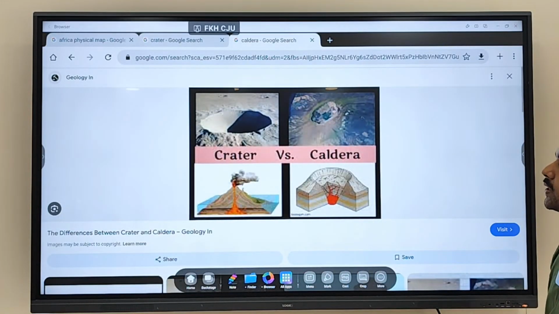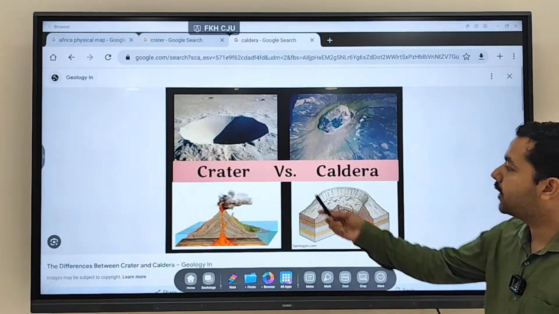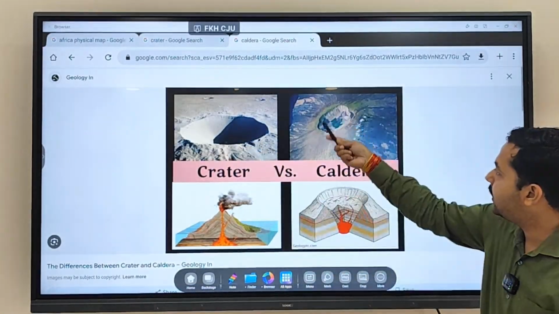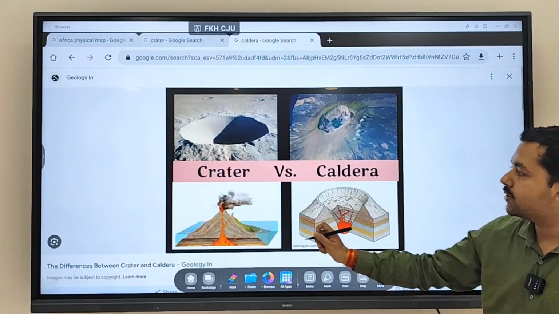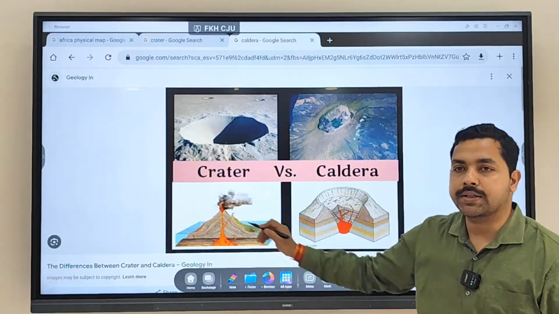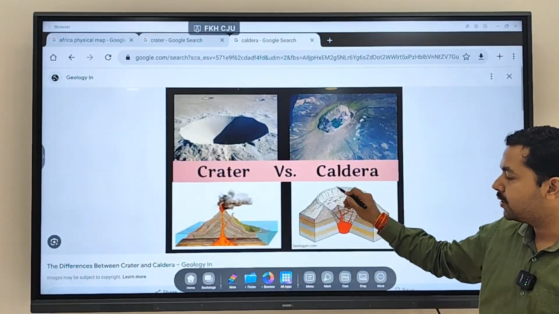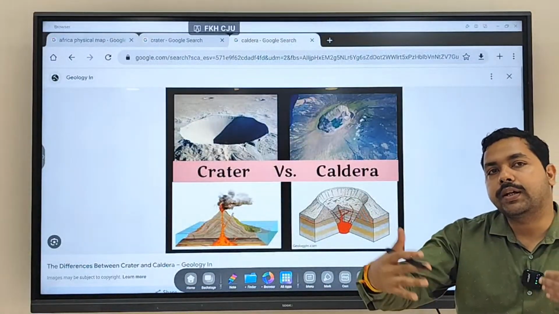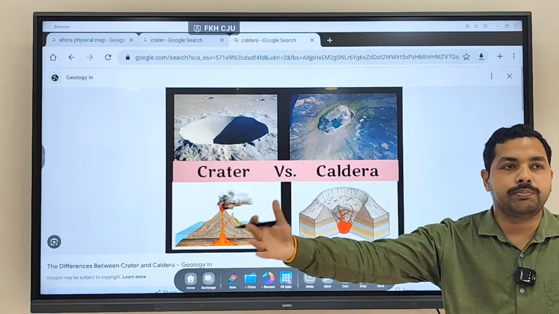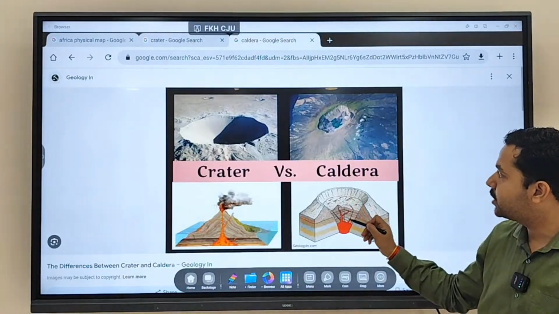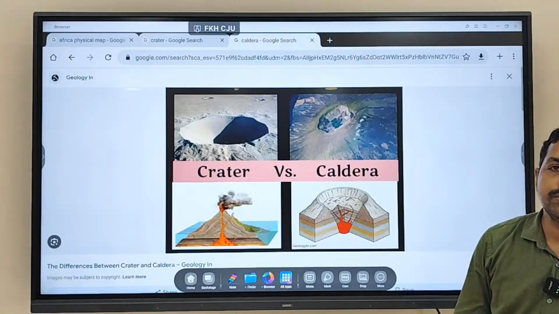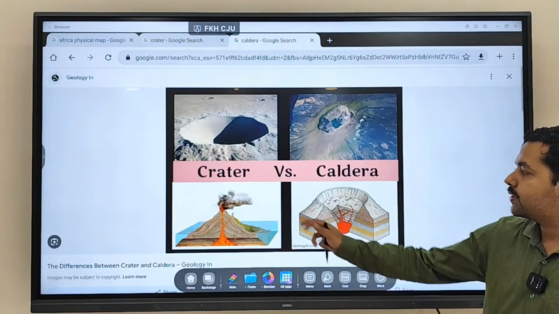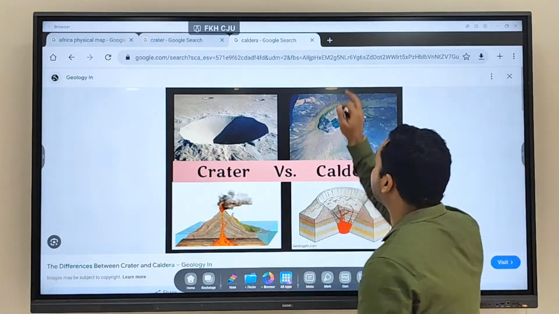So we discussed the difference between crater and caldera. The crater is going to be the smaller one. The caldera is going to be the bigger one. This smaller part is a crater. This bigger part is the caldera. Clear? So when a crater gets much bigger over a period of time, it changes into a caldera. Fine. So this is the difference between crater and caldera.